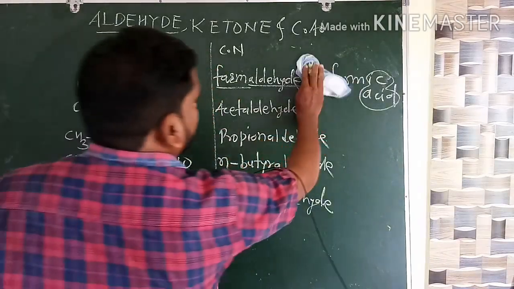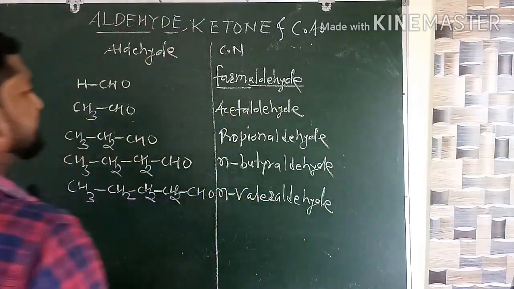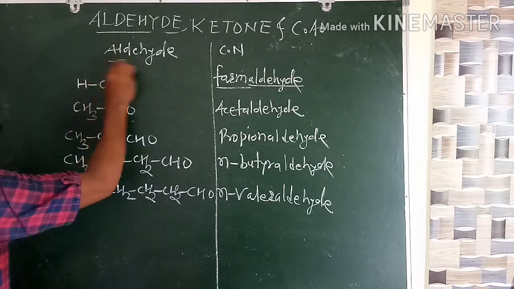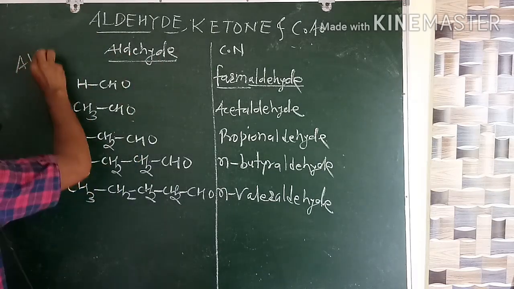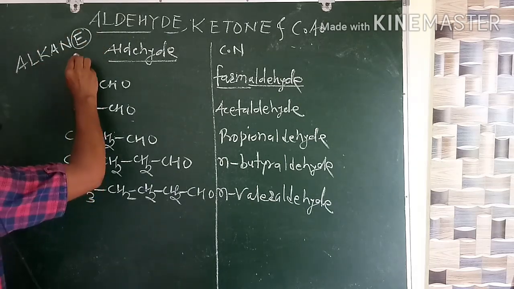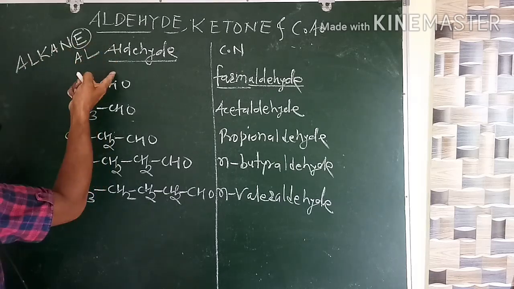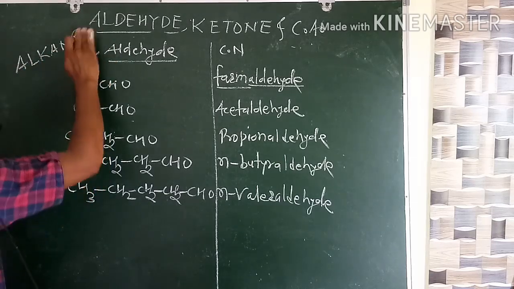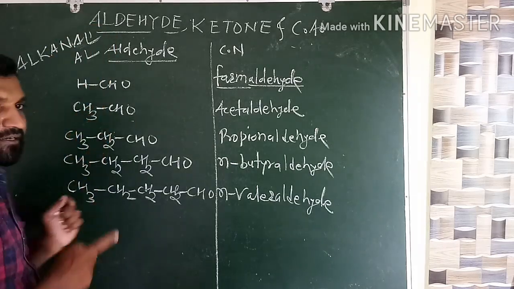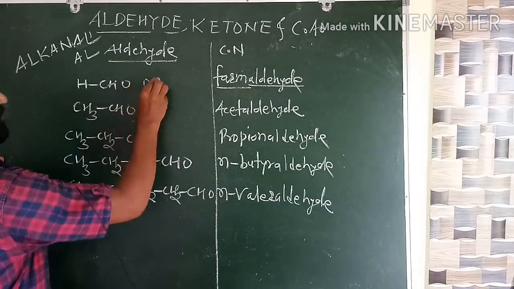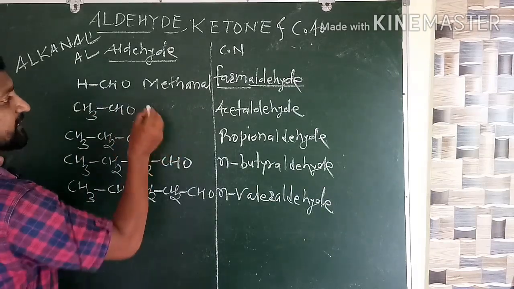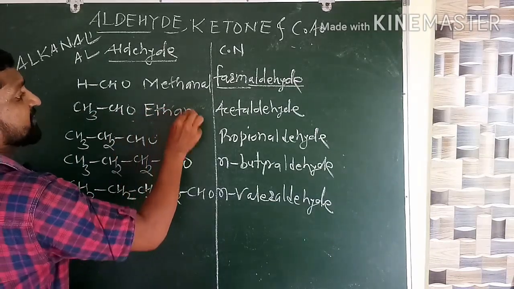After that, how to write the IUPAC name? The IUPAC name is very easy. See here carefully what I am saying. While writing the IUPAC name of an aldehyde, take the alkane and simply substitute the E with the word Al. It will become alkanal. Finally it will become alkanal. Now one carbon containing alkane is methane, so it will become methanal. Am I right? Methanal. Two carbon containing alkane is ethane, therefore it will be ethanal.